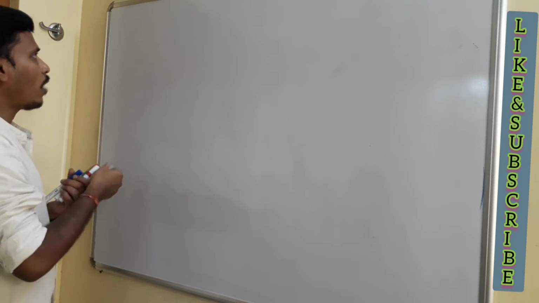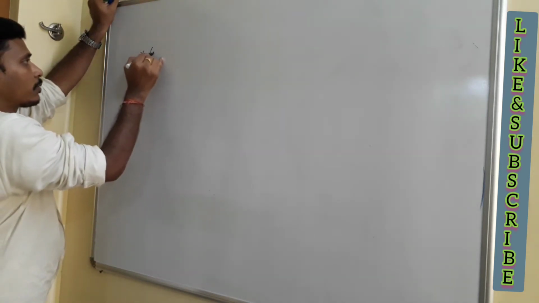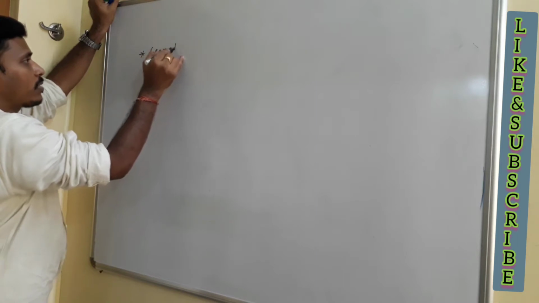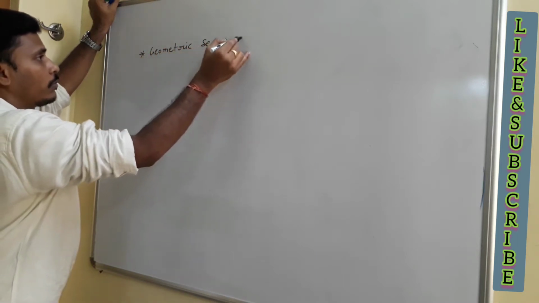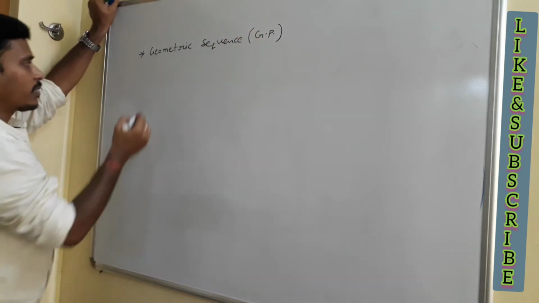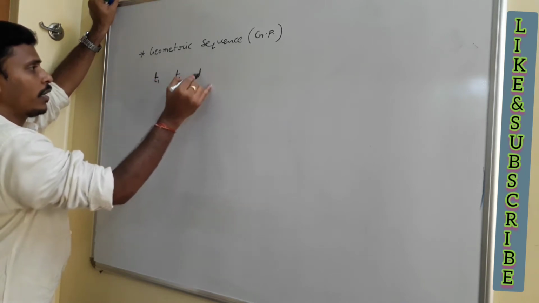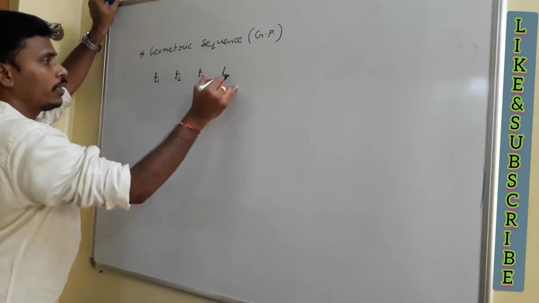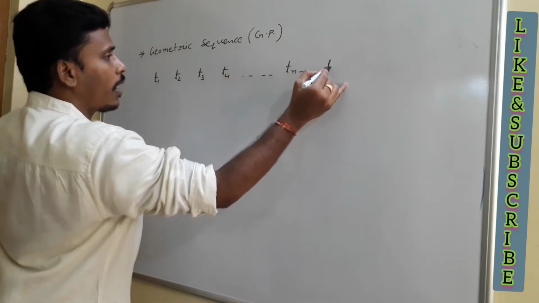So I am going to handle that geometric sequence right now on the board. Just have a look at this. Geometric sequence or geometric progression, right? You just mention it as GP, right? For example, I have the terms of the geometric sequence like this: T1, T2, T3, T4, and so on, Tn minus 1 and Tn.